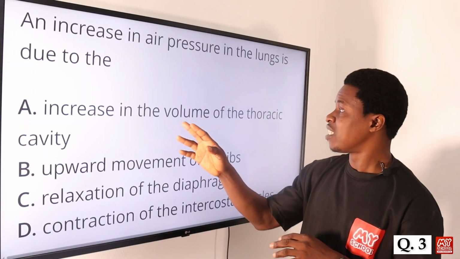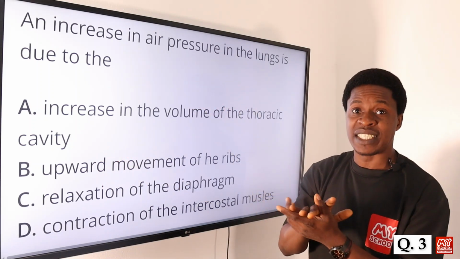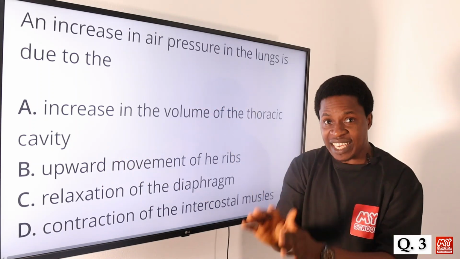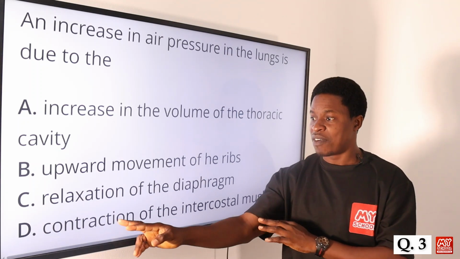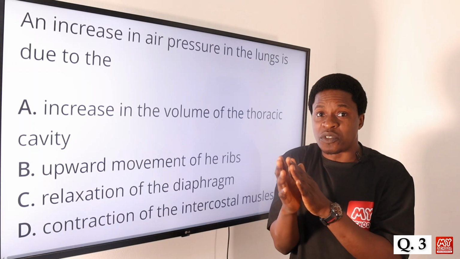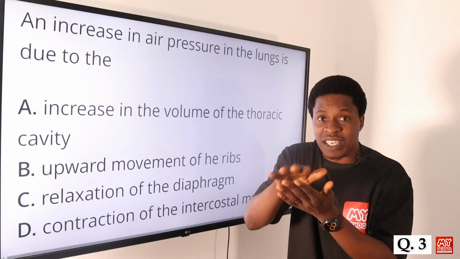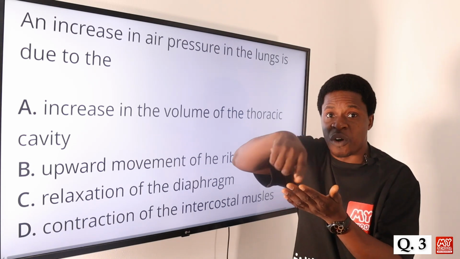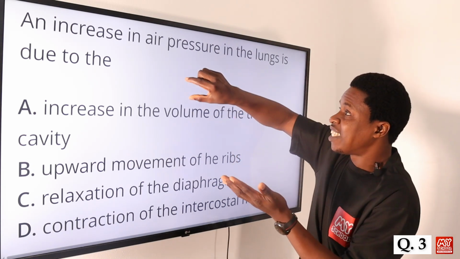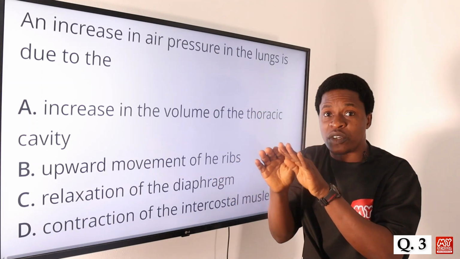It is not just the increase of the volume of the thoracic cavity, no, because once the diaphragm and the intercostal muscles relax, not contract now, there's a difference between contraction and relaxation. Once they relax, what happens? The lungs will recoil. As it relaxes, it recoils, and once it recoils, we discover that the volume of the air present in the lungs will decrease.